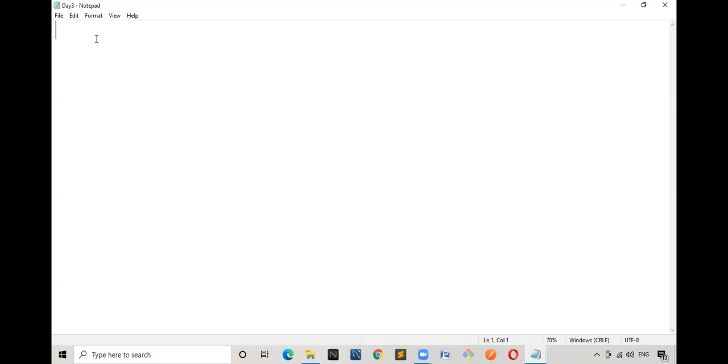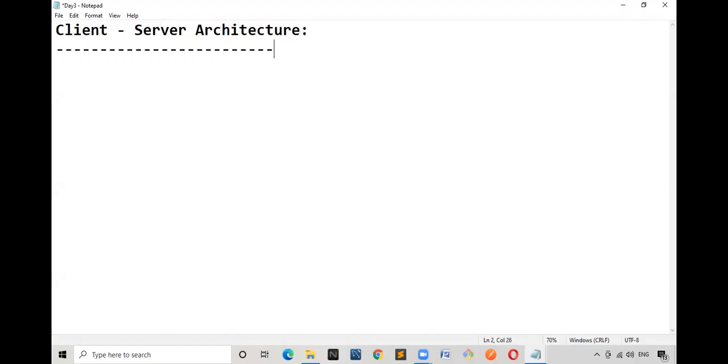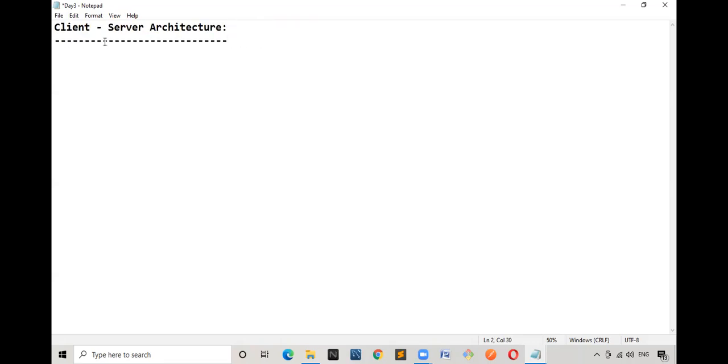Okay, great. Let me just write one technical term. I don't know whether people would have heard about this technical term or not. It happens to be client server architecture. Have you heard about this particular technical term? Client server architecture. Please do respond. If it is yes, then you have to guide me while writing the diagram, all those things. Just observe here. Let me just write the diagram.